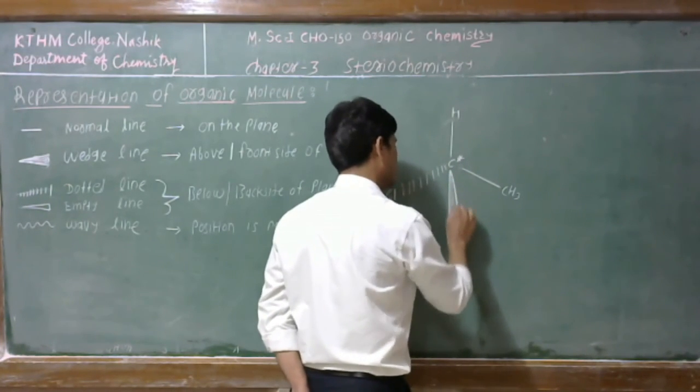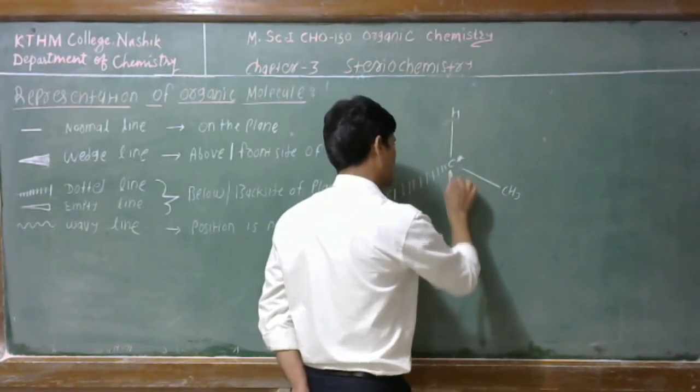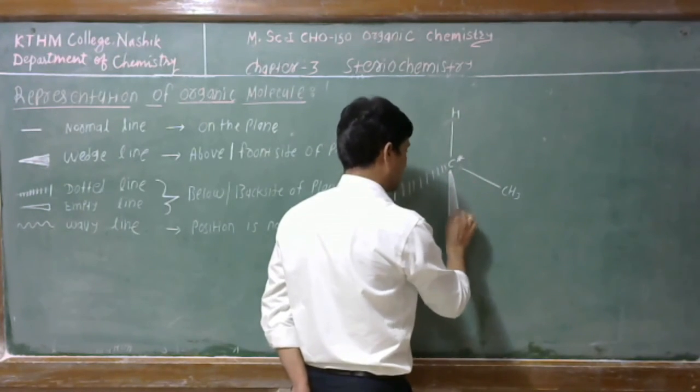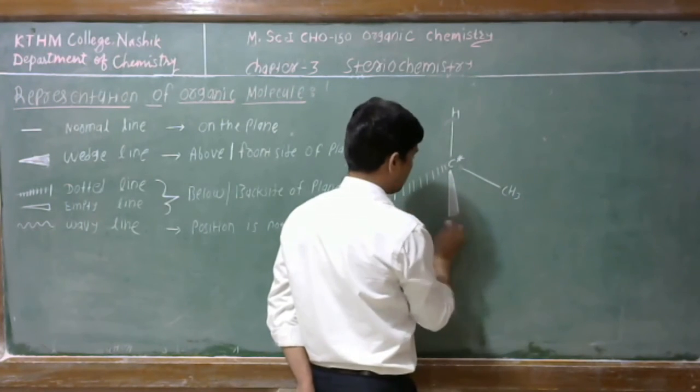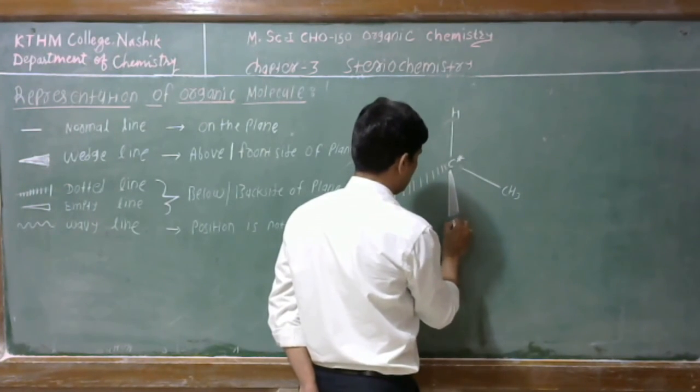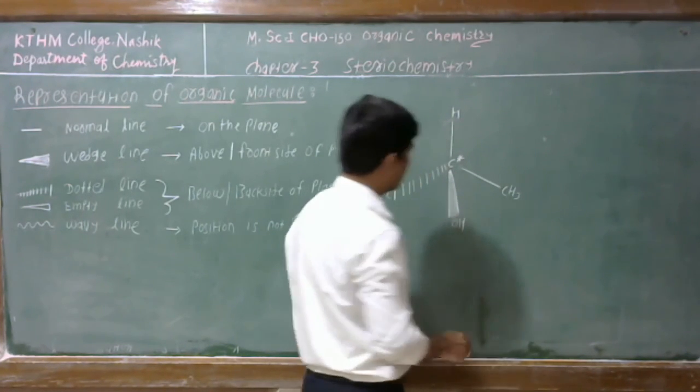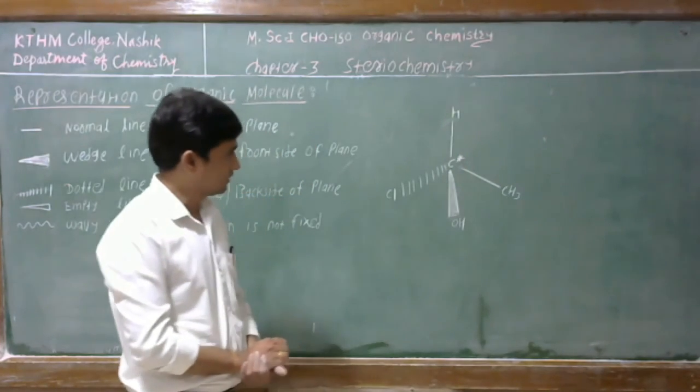See here, in 2-dimensional structure, the tetrahedral structure of an organic compound is shown in this way.